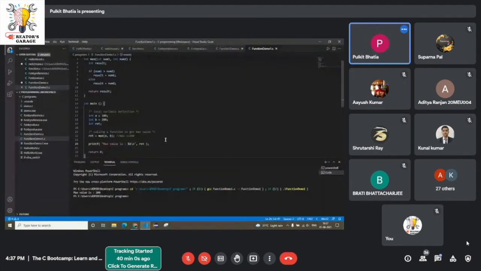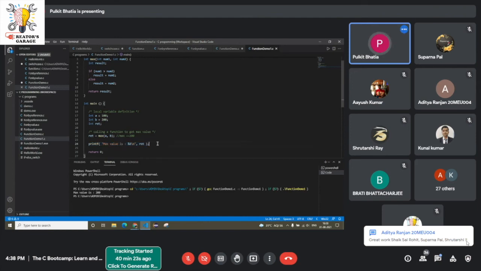Now, I don't know if anyone of you has got this doubt or not. I'm declaring this function int max here and then calling it here. But since we just studied, printf is also a function. Then where are we declaring it? We are just calling it here. This is the calling function. Where are we declaring it? Can anyone answer or guess?